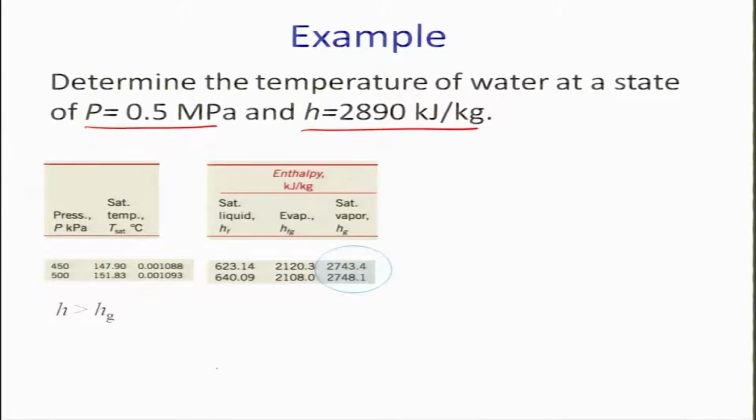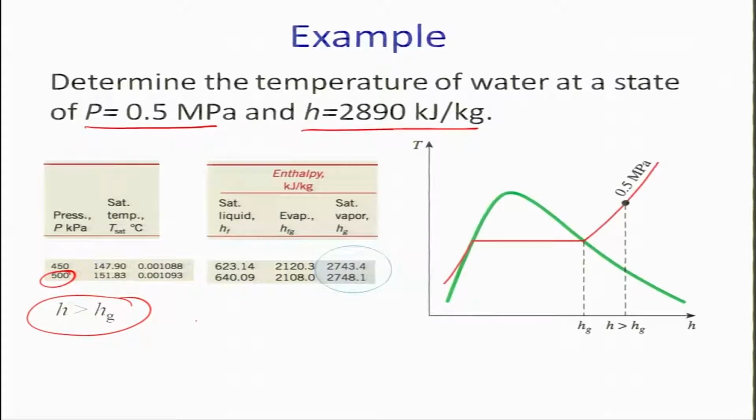The best way is to first use the saturated water pressure table, where we look at the condition 0.5 megapascal, which is 500 kilopascal, and the corresponding enthalpy of the vapor. Now, 2890 is certainly more than 2748.1, that is H is greater than Hg, and thus it is in the superheated vapor condition.